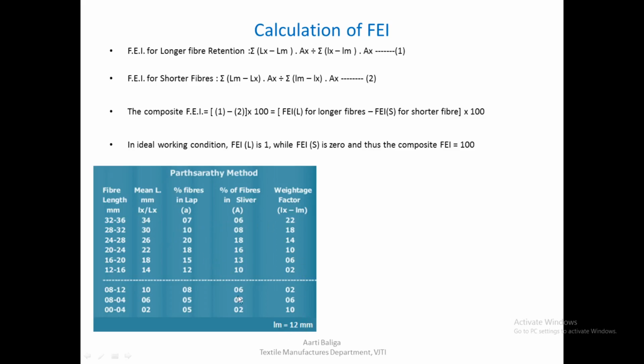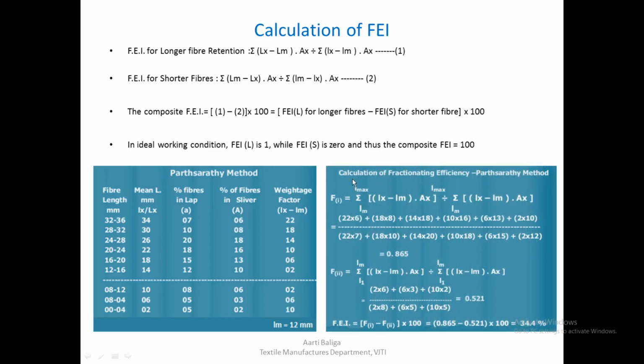Similarly, 30 minus 12 would give 18, and so on, completing this entire column here. When we go below 12 here, it goes negative, that is 10 minus 12 actually, or rather Lm, the mean, minus 10, which is 2, 12 minus 6, which is 6, and so on. So we get this particular column.